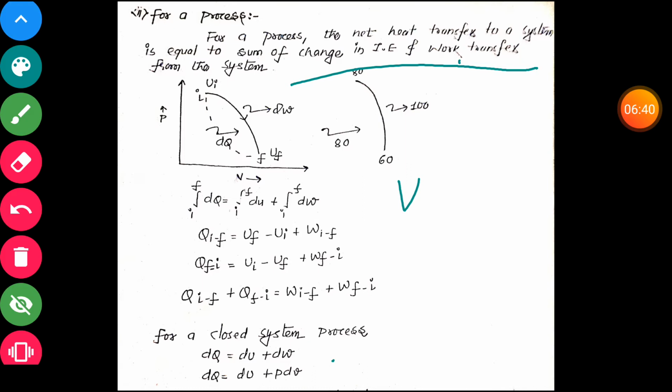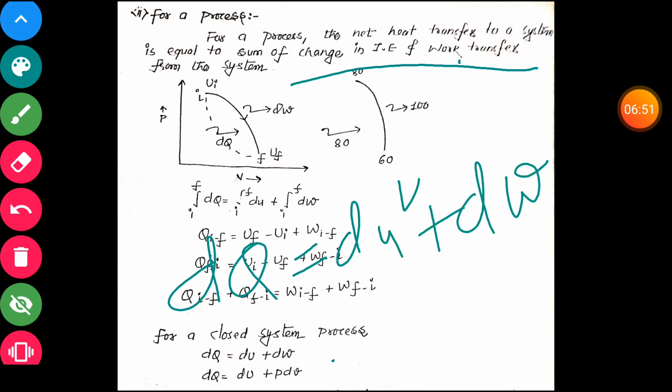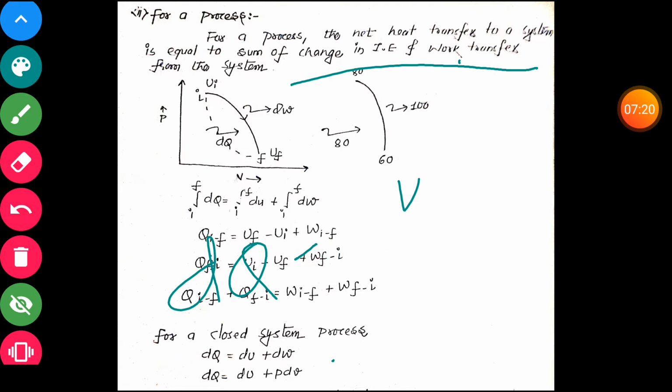If in any process we are supplying heat, then dq is equal to du plus dw. It means that for a process, if we are supplying heat, then it is equal to the change in its internal energy, and we are getting work from it. So how can we apply the first law of thermodynamics to a process? The net heat transfer to a system is equal to the sum of the change in internal energy and the work transfer from the system.